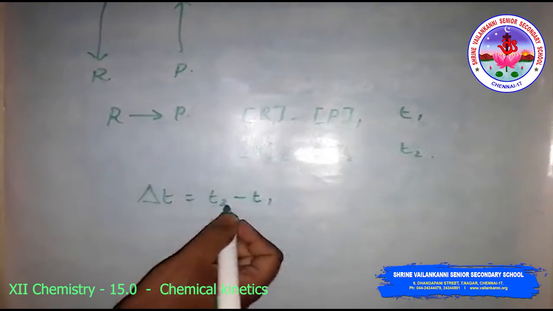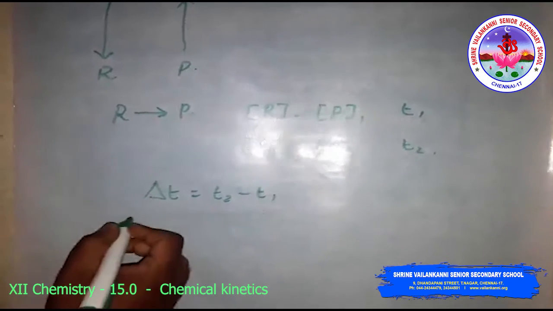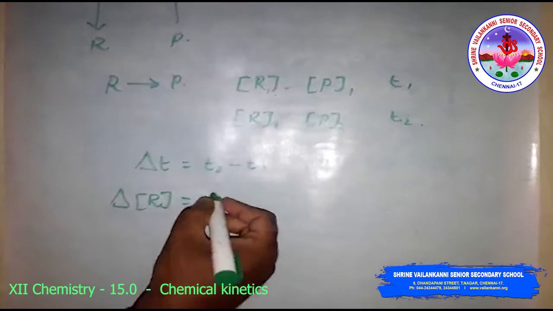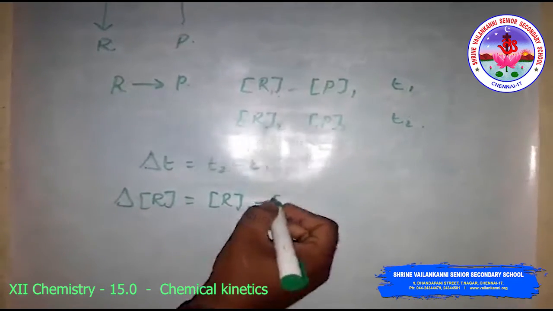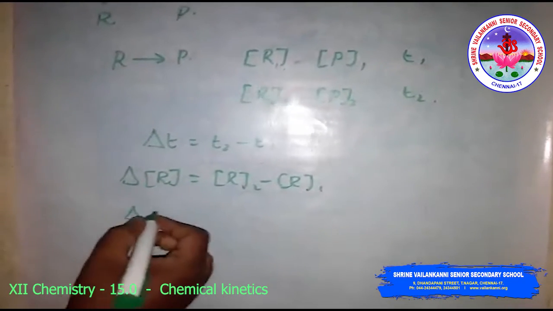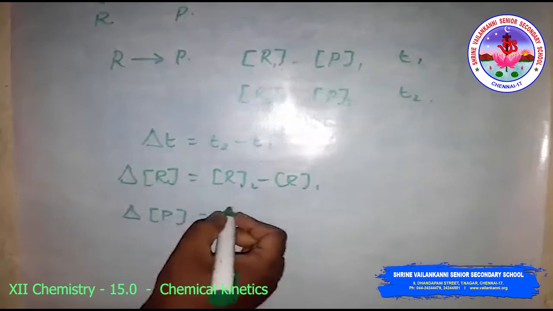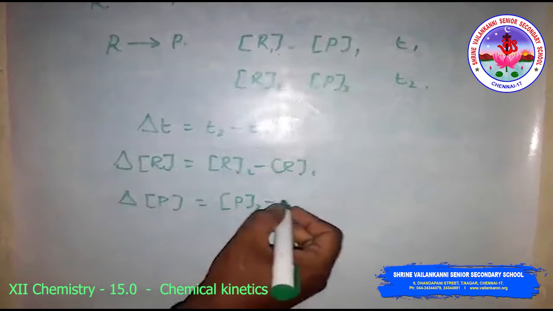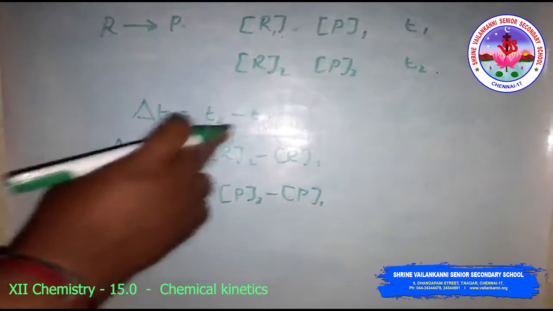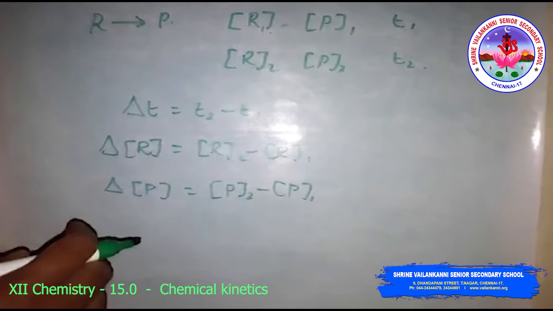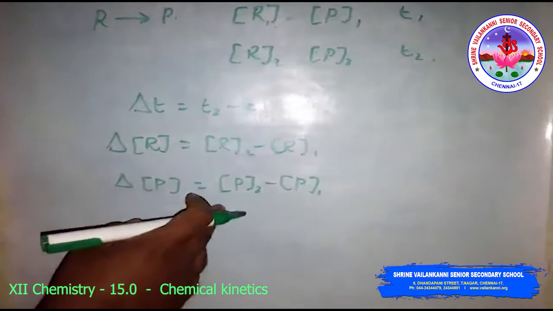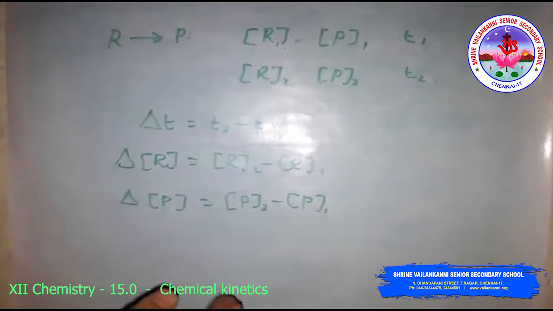Change in the time is equal to T2 minus T1. For the reactant, the change delta R is equal to the concentration R2 minus the concentration R1. Similarly, in the case of product, the change in the concentration of product is equal to the concentration of P2 minus the concentration of P1. As I already said, the square bracket indicates the molar concentrations of the reactant and the product.